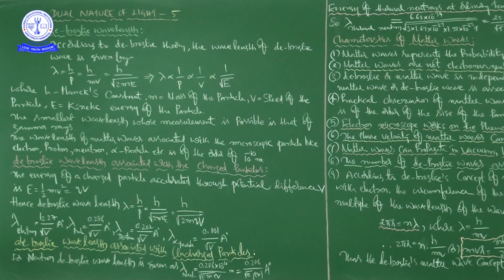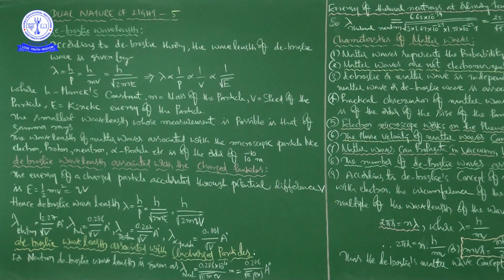Afterwards, we discussed the effect of intensity and frequency of light on photocurrent, right. Intensity is directly proportional to the number of incident photons, is directly proportional to the number of emitted photoelectrons per time, is directly proportional to the photocurrent, and inversely proportional to the distance squared.